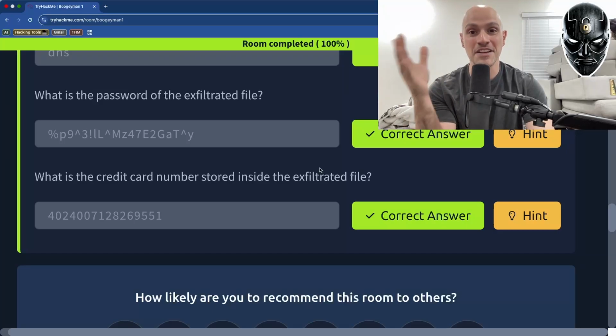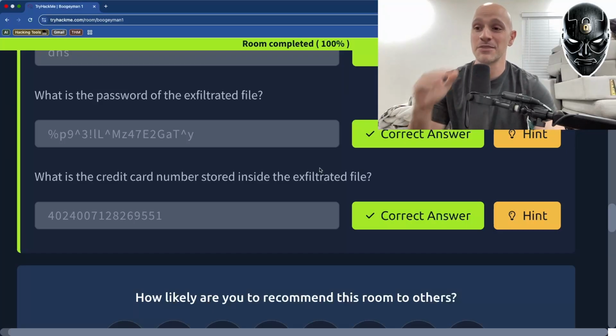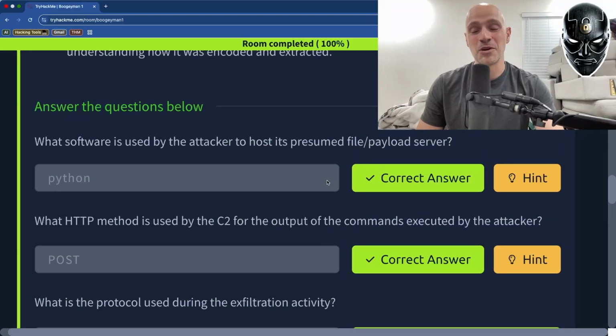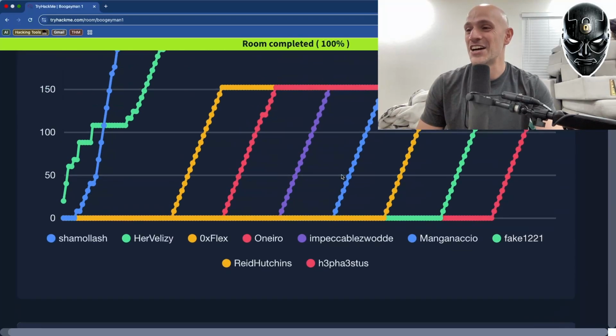This was a very cool exercise. I absolutely love this exercise. I feel great right now. I'm on a great rush because I feel like I learned a lot from this.